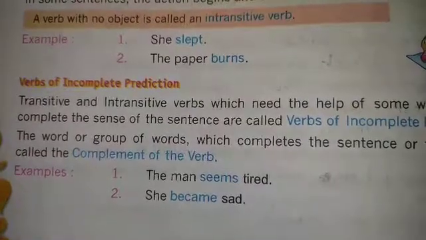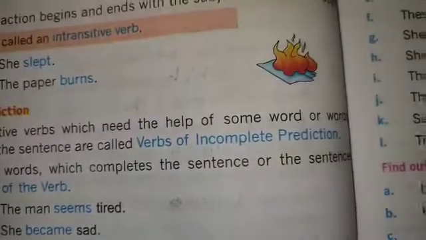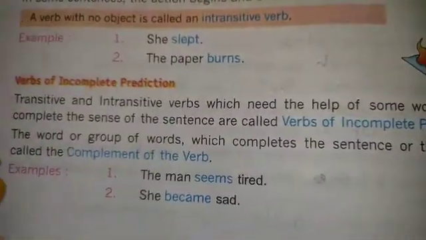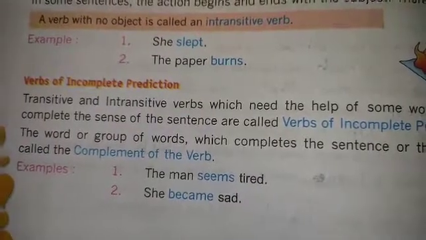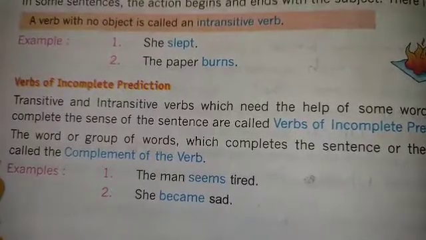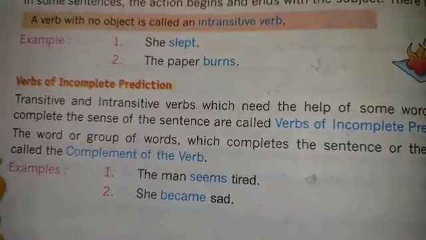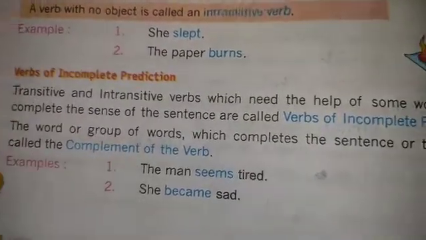Transitive and intransitive verbs which take the help of some words to make the complete sense. Without that help, the sentence is incomplete, right? So they have to take this help. Without them, the sense of the sentence is incomplete. That is called incomplete predication.